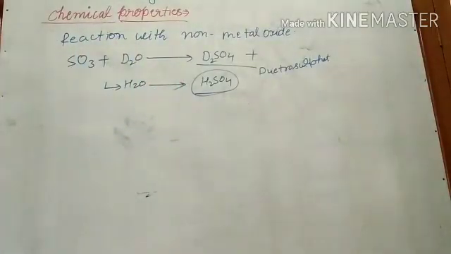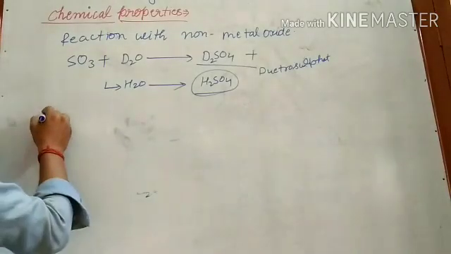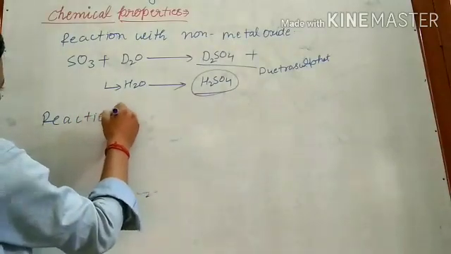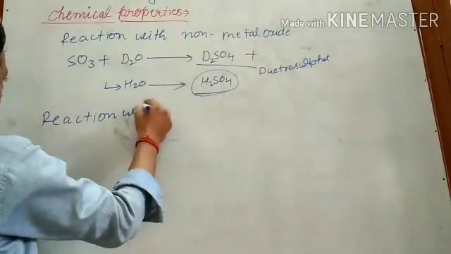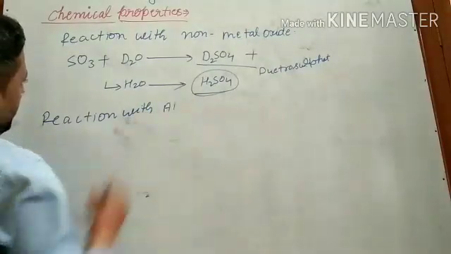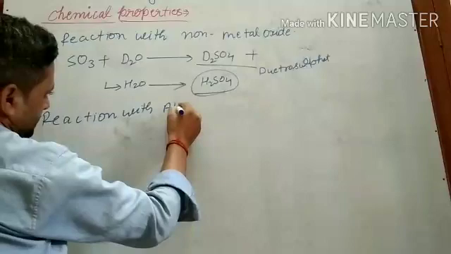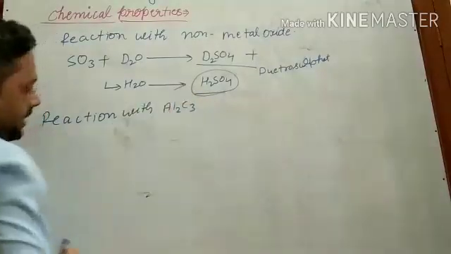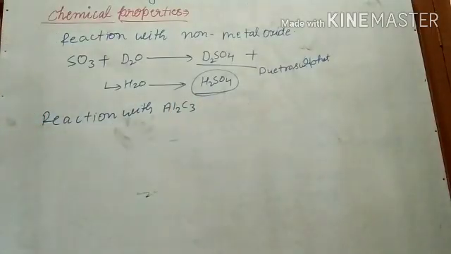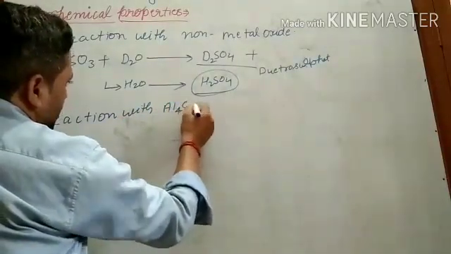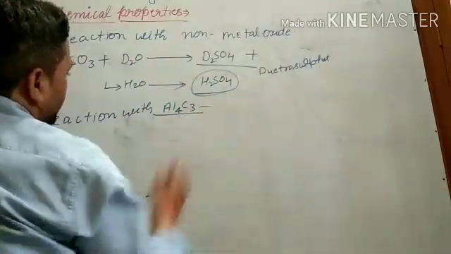Reaction with aluminum carbide, Al4C3. So what will it form?